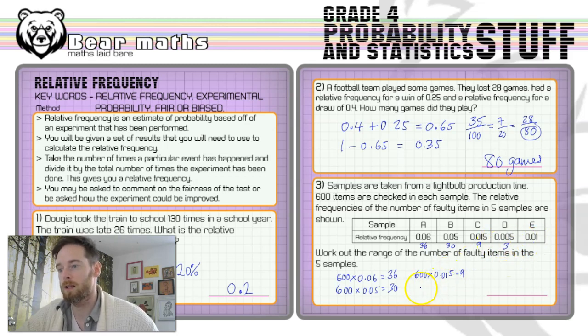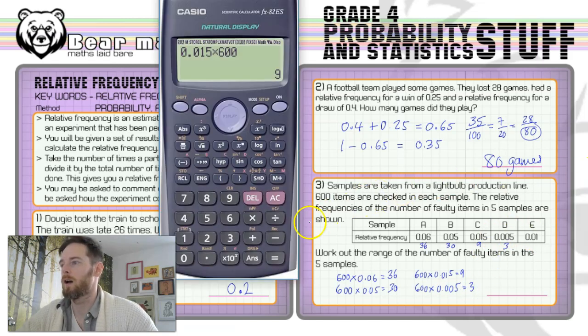And let's just write that one down as well, equals 3. And then 0.01 is going to give us 6, isn't it? So 0.01 multiplied by the 600 is 6.